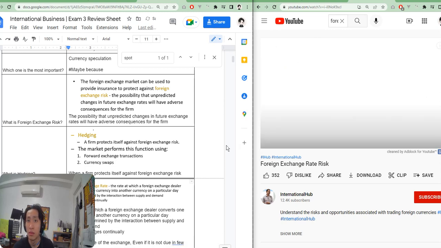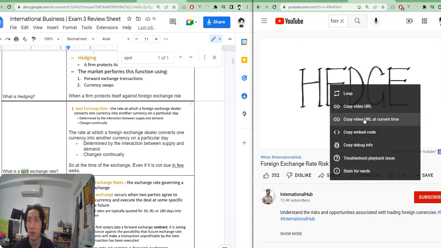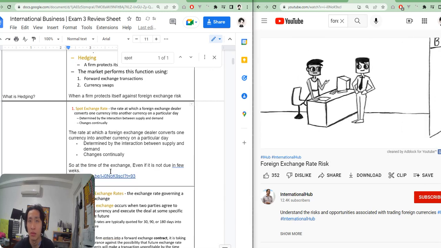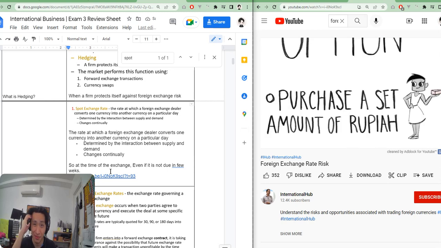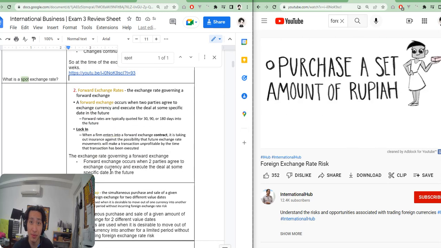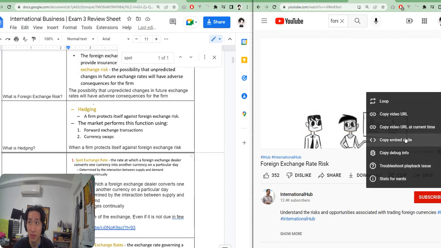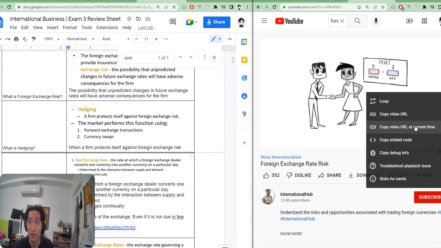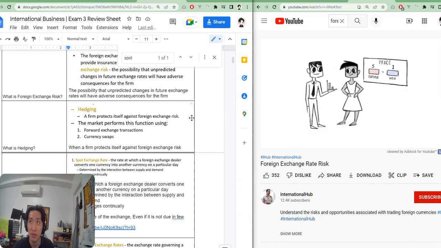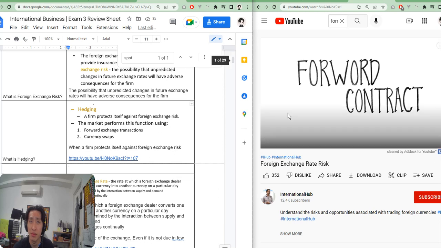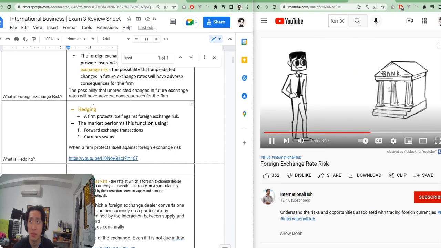The next strategy used in managing foreign exchange risk is a hedge. Hyundai could hedge its foreign exchange risk by agreeing with a bank to buy an option that would allow it to purchase a set amount of rupiah at a set price in 30, 60, or 90 days. Agreeing to the price for the rupiah ahead of time allows Hyundai to transfer any exchange risk to the bank. This type of transaction is also called a forward contract. In essence, it takes the future exchange rate and shifts the risk to the bank for a fee.